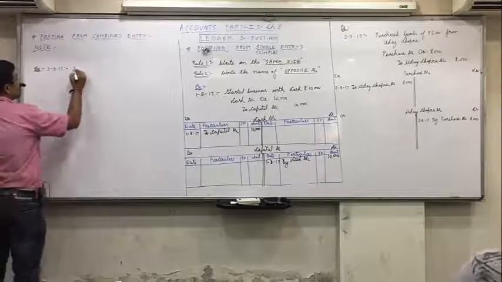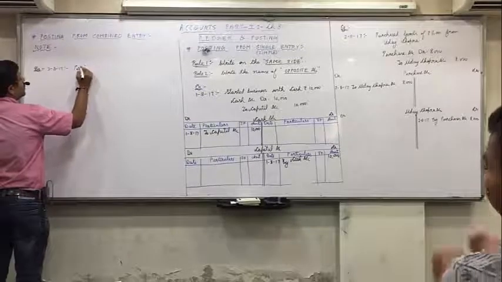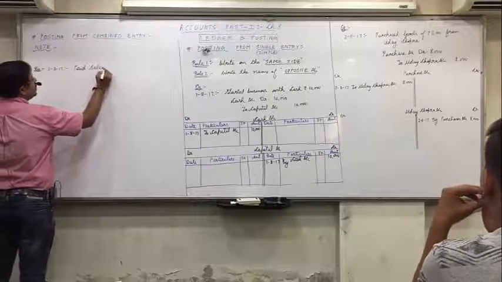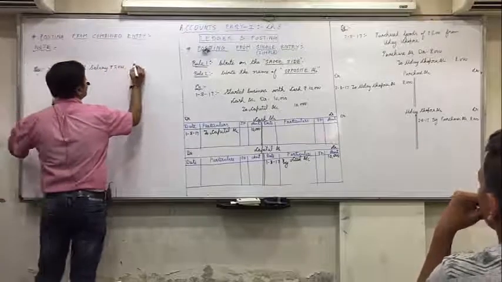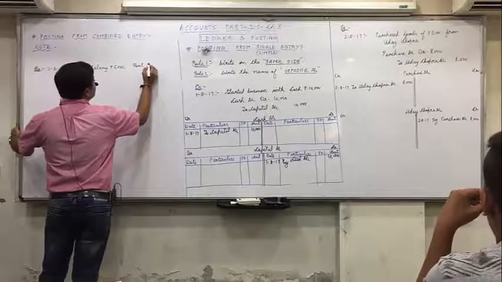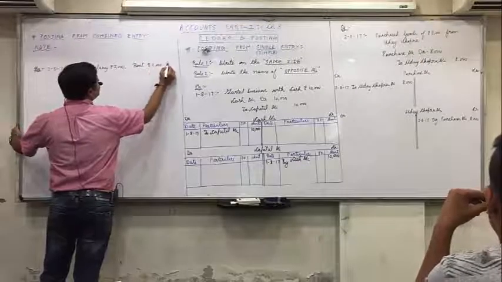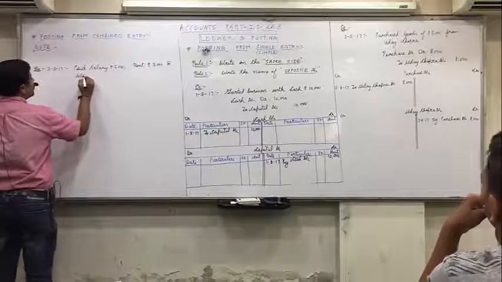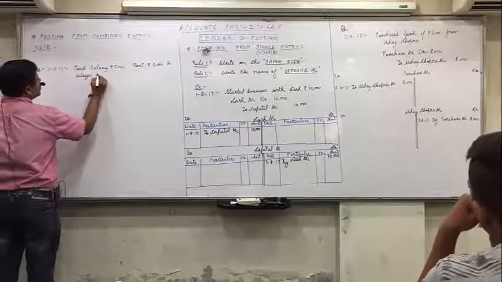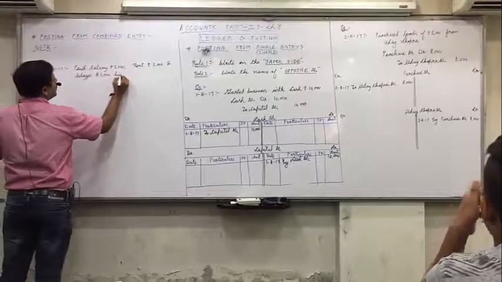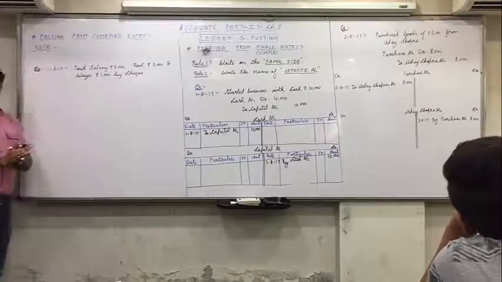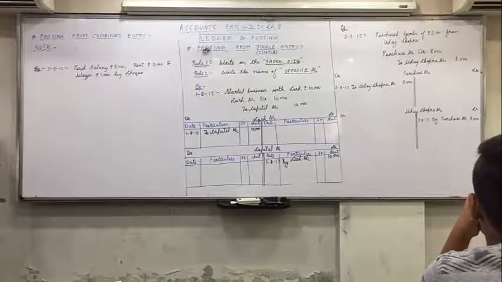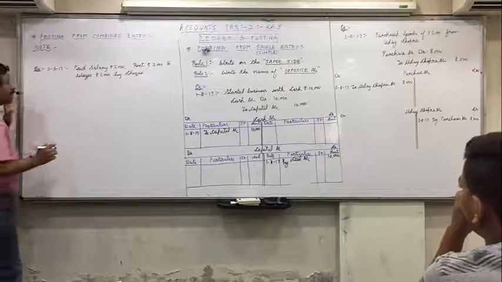Suppose on 3rd August 2017, paid salary rupees 5,000, rent rupees 3,000 and wages rupees 1,000 by check. First of all, Abhinav, don't talk in between.